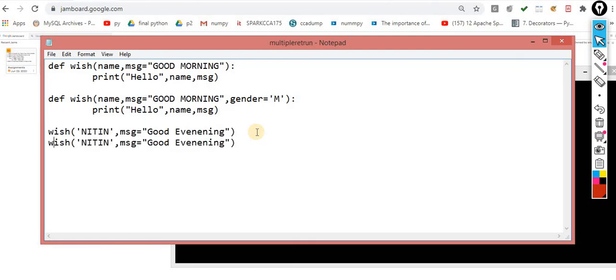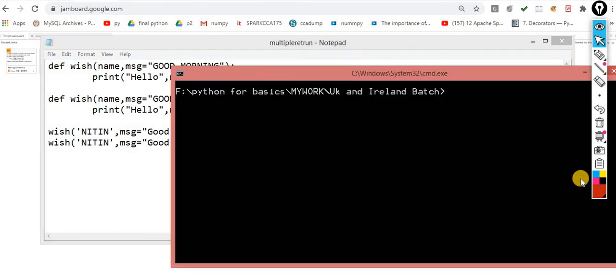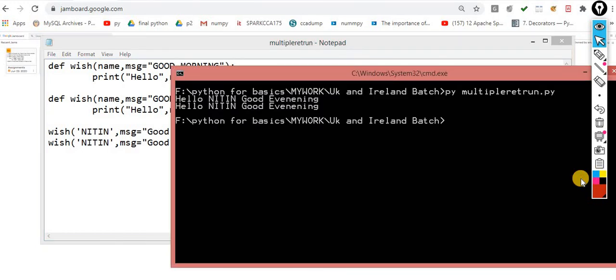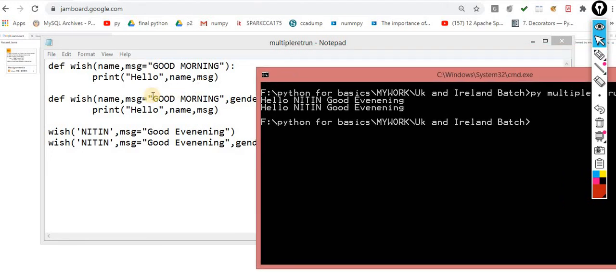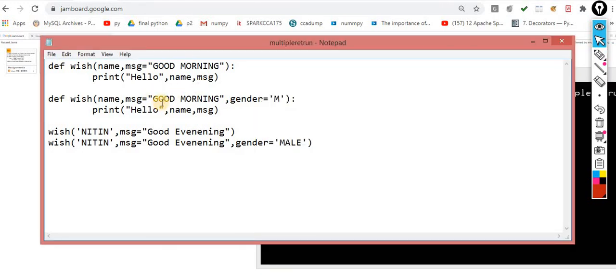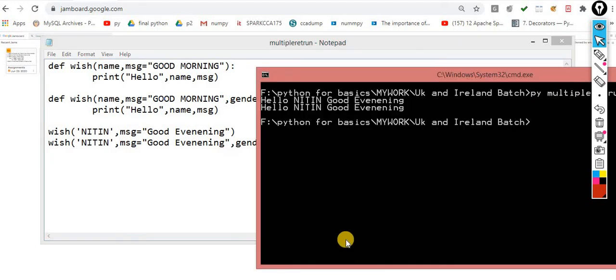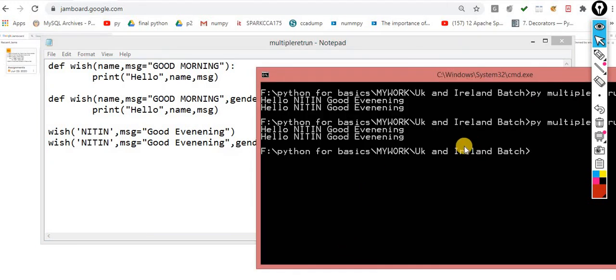So this time I am calling the function, that is the second one. I don't know whether it's working inside the newer version or not. Let me try. You will get the error message, I suppose. No, this time it's working. You can check it out. The output is, I think I didn't save it, but I called it 2 times. Let me run this. What output is it giving?